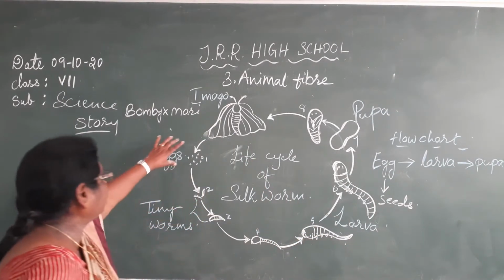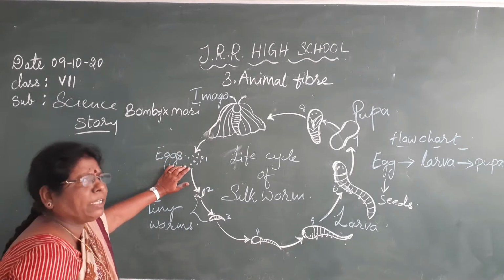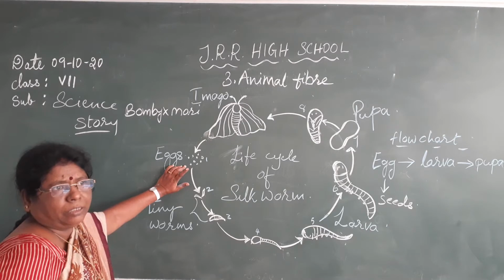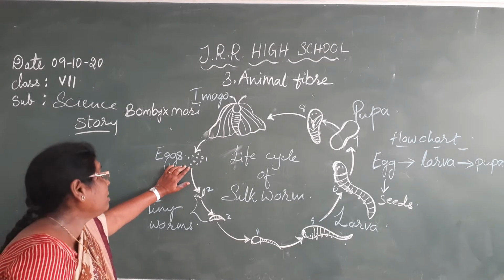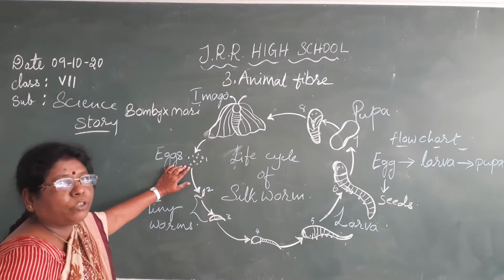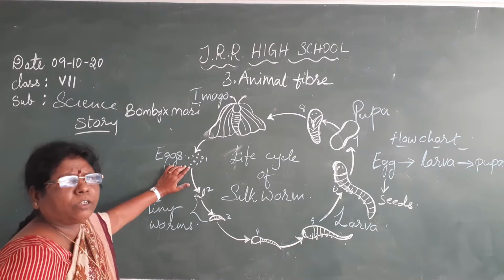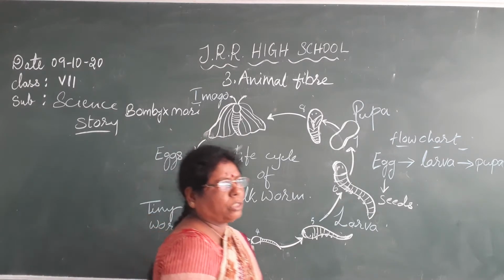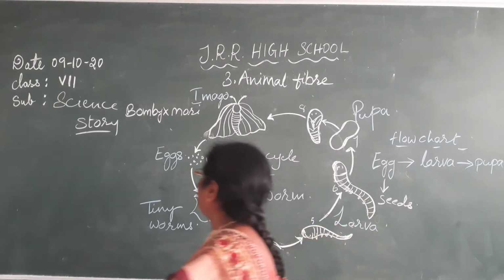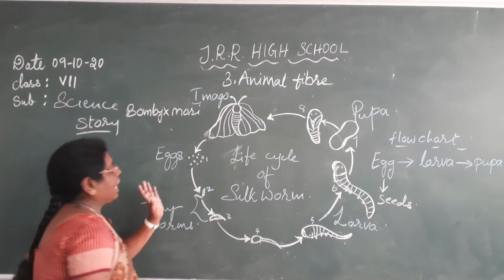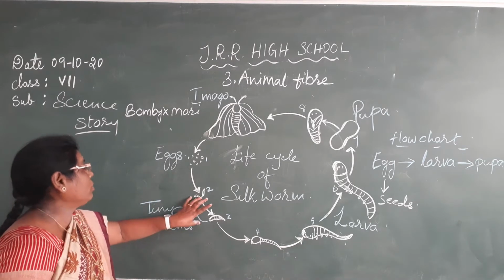Now we will start the sericulture process here. These eggs are very tiny, very small eggs laid by the moth. These eggs are transferred onto a white sheet of paper or thin white cloth, which they use for hatching purposes. For hatching they use very thin cloth. The eggs are now hatched into tiny worms.